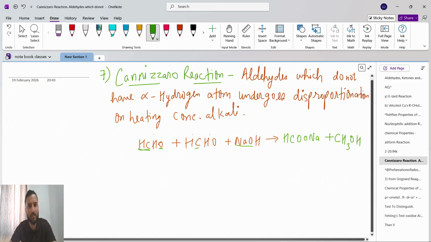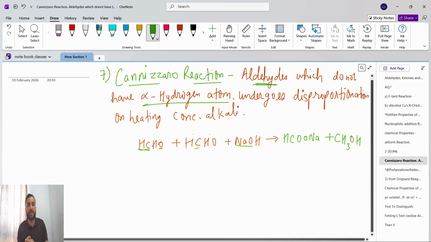The Cannizzaro reaction is nothing but the opposite of aldol. Opposite of aldol means, see here what will happen? Aldehydes which do not have alpha hydrogen. In aldol, what we know is that aldehydes which have at least one alpha hydrogen will undergo aldol condensation. Okay, remember this, guys.